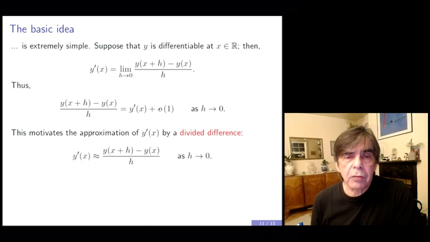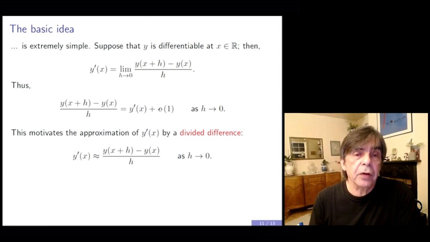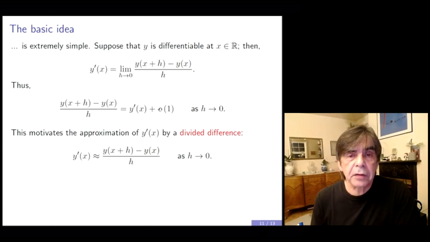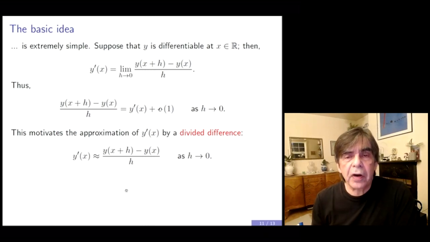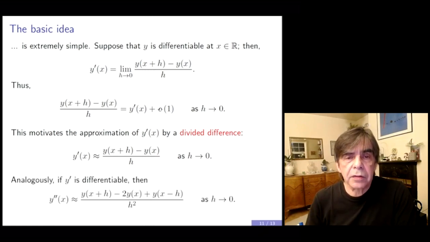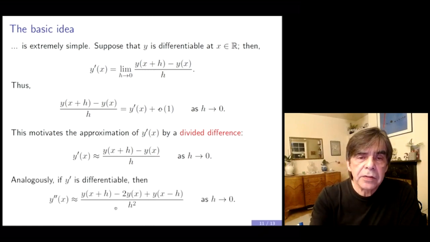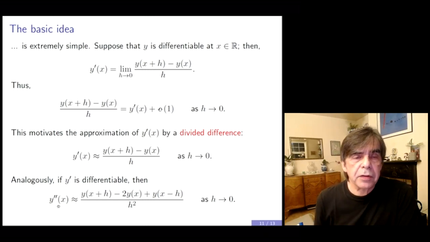If in your differential equation you have a second derivative, you can do the same. The second derivative is the first derivative of the first derivative. So if you repeated this difference quotient, that is, you took the divided difference of the first divided difference that you see here, you would get the second divided difference as an approximation to the second derivative.